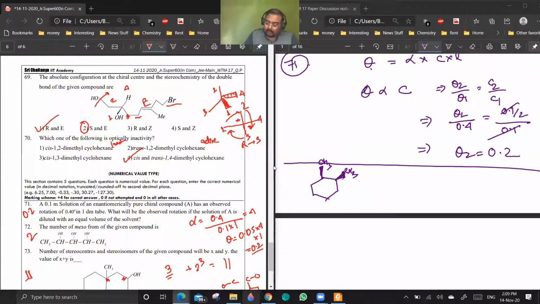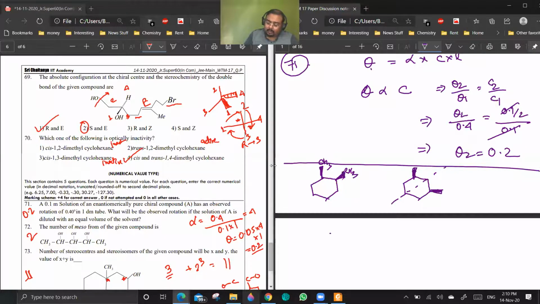Cis 1, 3 dimethyl cyclohexane will have a plane of symmetry passing like this, so this will also be inactive. And cis and trans 1, 4 dimethyl, this is obvious, right?